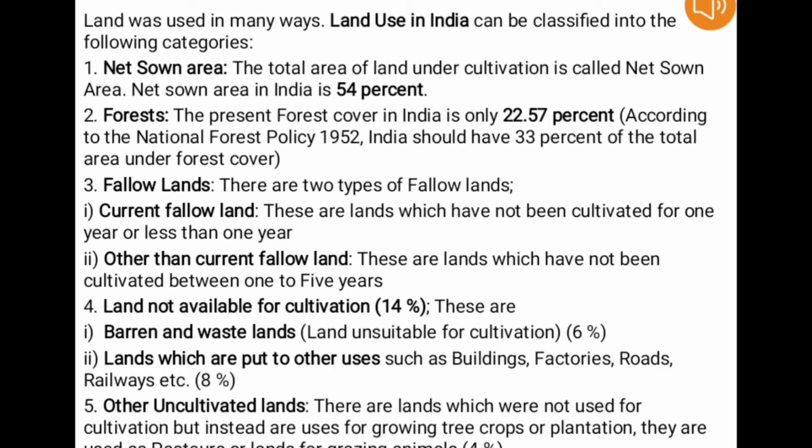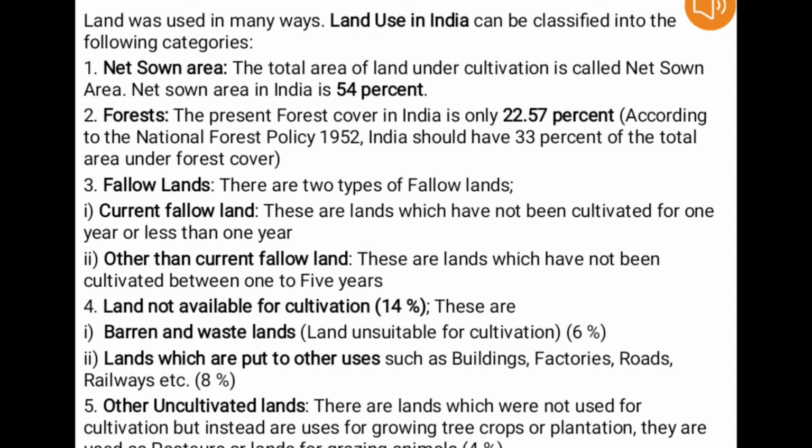Another type of land use in India falls under forest. The present forest cover in India is only 22.57%, or around 23%. Whereas, according to the National Forest Policy of 1952, India should have at least 33% of the total area under forest cover. There are various reasons why the forest cover in India is very low, but we will not discuss this here now. We will discuss this topic more in the chapters to come.